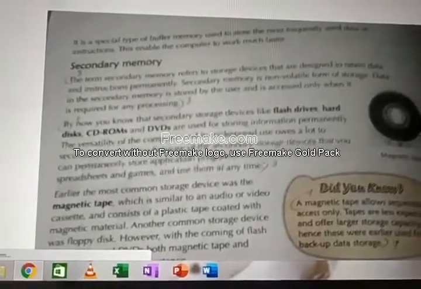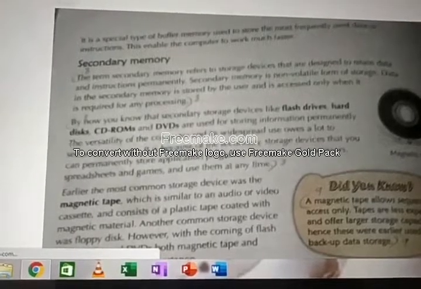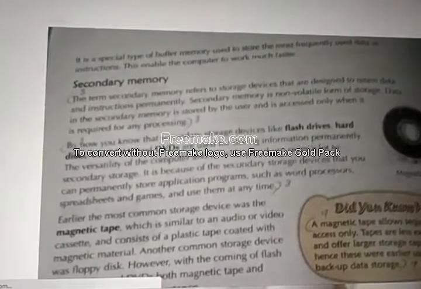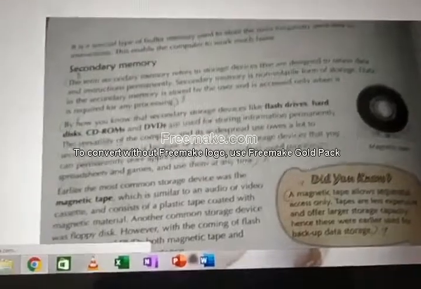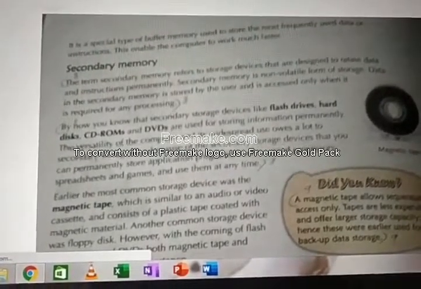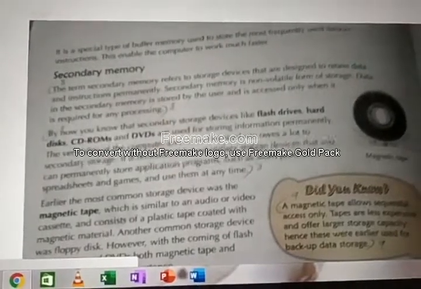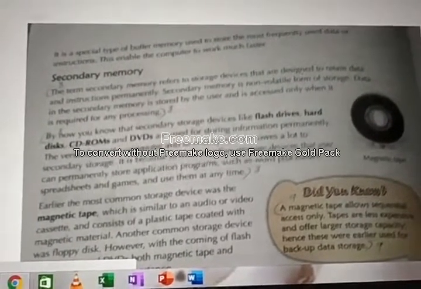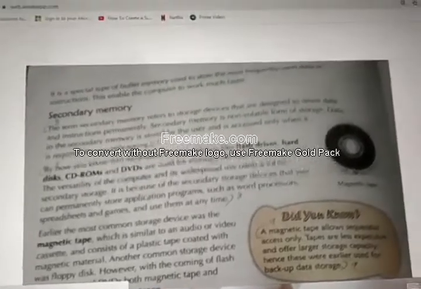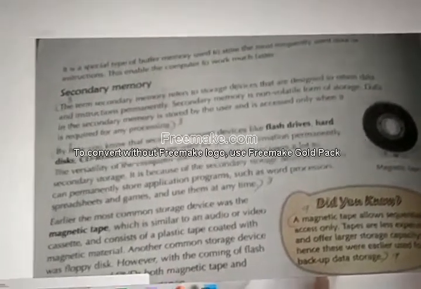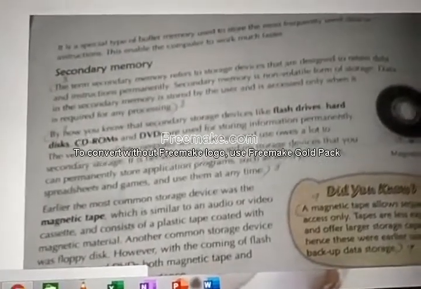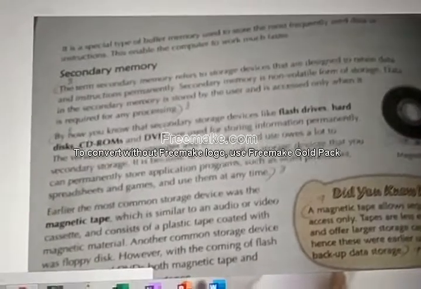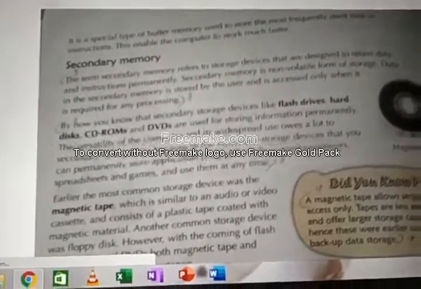Secondary storage devices are flash drive, hard disk, floppy disk, CDs, DVDs. All these are secondary devices. Why are they secondary devices? Data are stored permanently. Only if you want to delete, you can delete; else it cannot be deleted. But in CDs, there are two types: read-only CDs and read-and-write CDs. In read-only CDs, you can't delete that data, but the data will be permanently stored. So it comes under secondary memory.